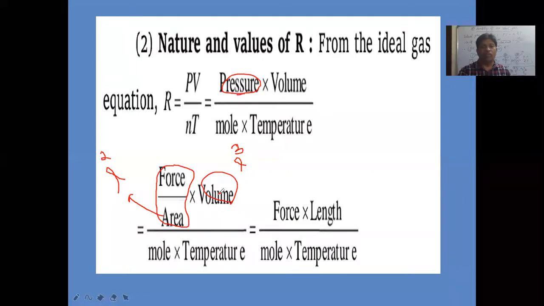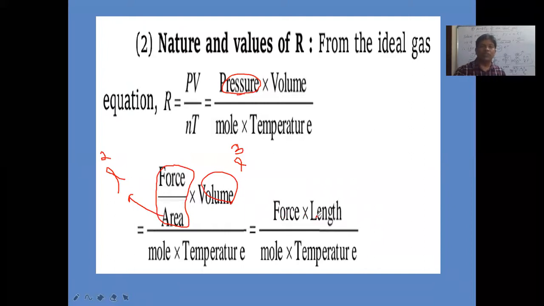Here volume is measured in meter cube, that is length cube. Here area is meter square, that is length square. So cube of the length by square of the length is equal to length. So force into length means force into displacement you can take here.